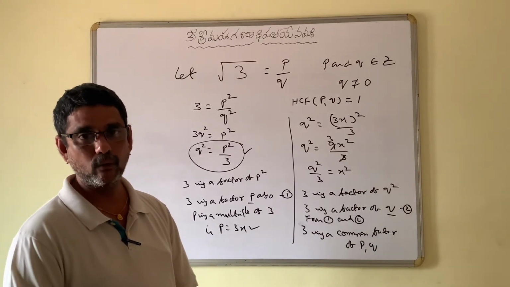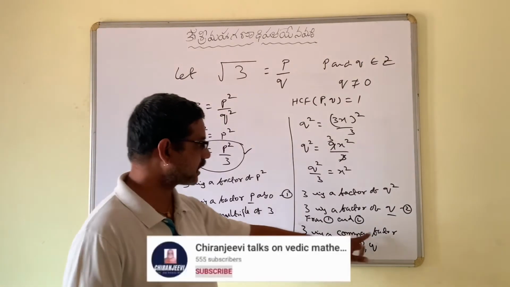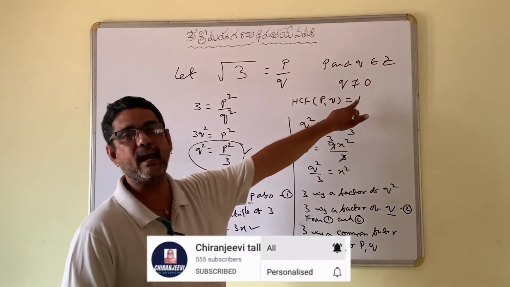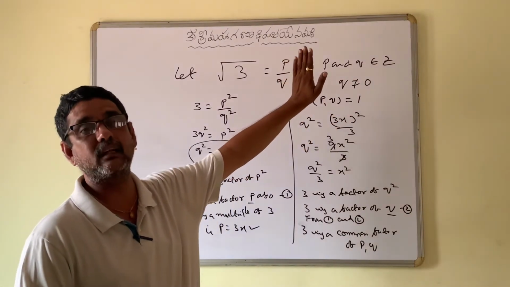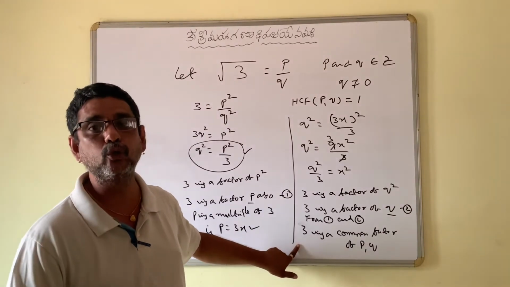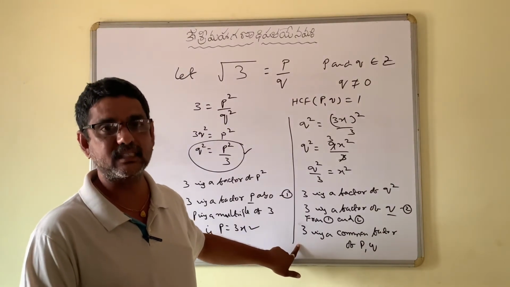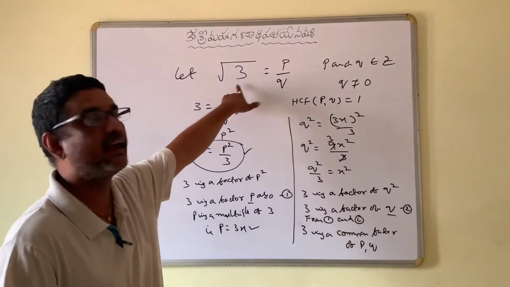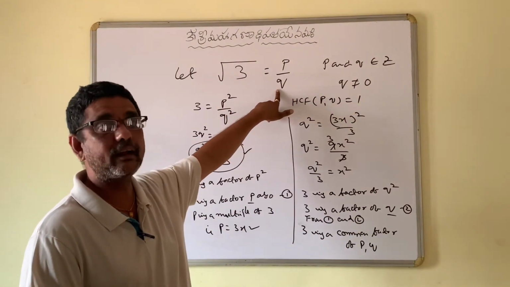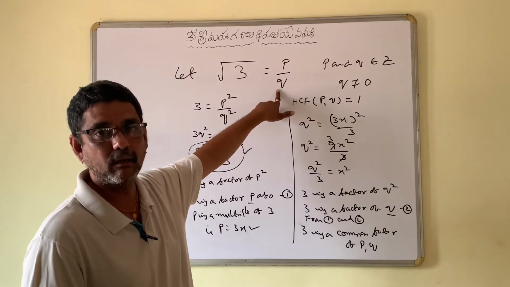Once again I am telling you, here we got 3 as a common factor of P and Q, but we assumed that P and Q do not have any common factors other than 1. So this situation arises due to our incorrect assumption that root 3 is a rational number. So automatically root 3 is not a rational number, it is an irrational number.